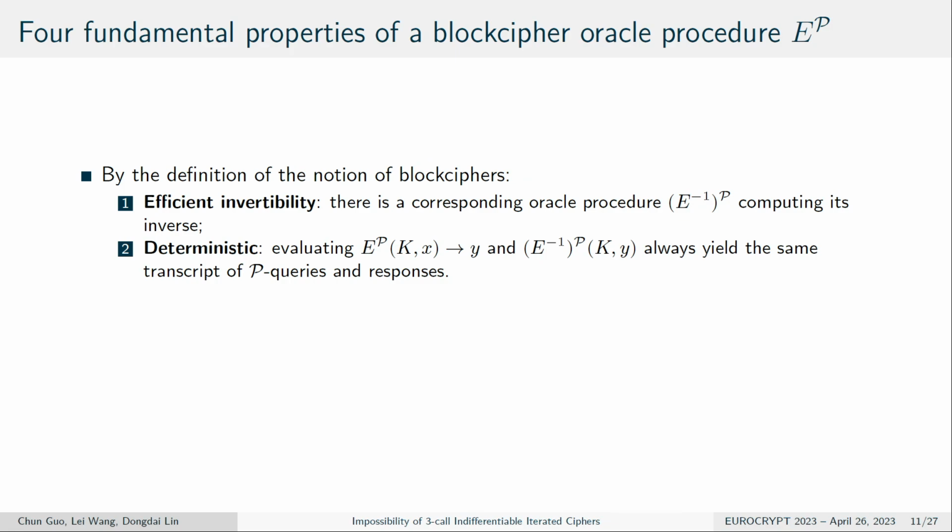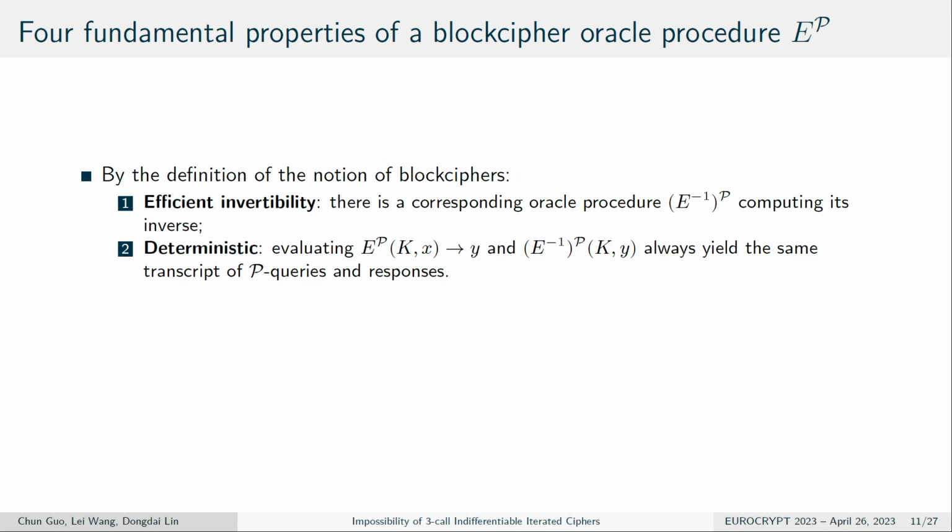We first discuss a fundamental property of the block cipher. From the definition of a block cipher, we know that a block cipher should be efficient and invertible. So there will always be a corresponding oracle procedure that computes its inverse.